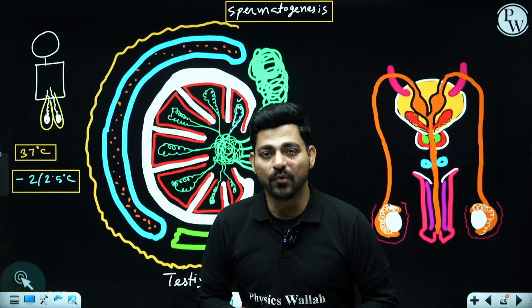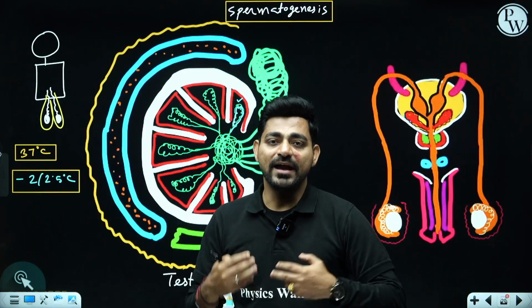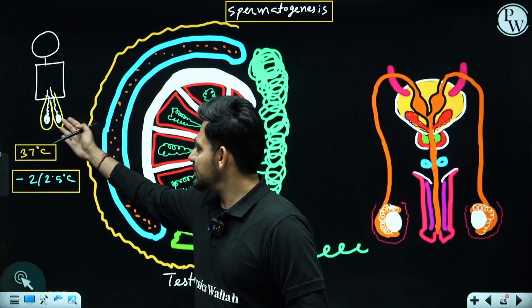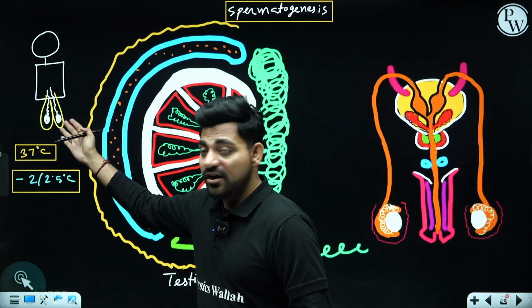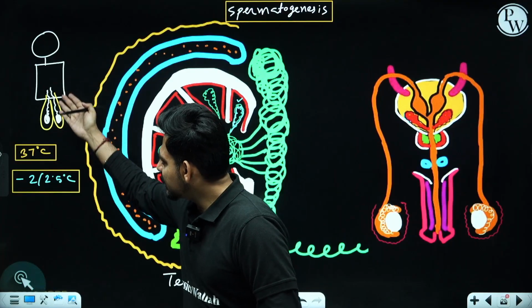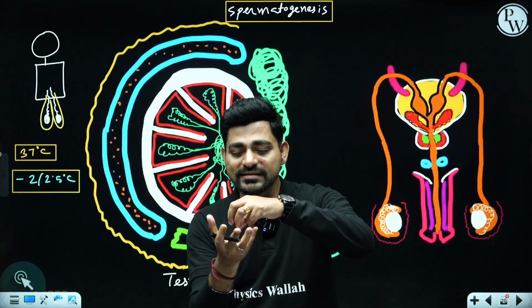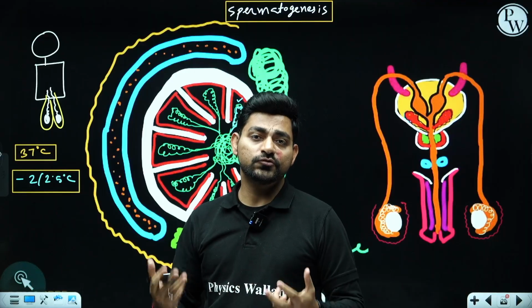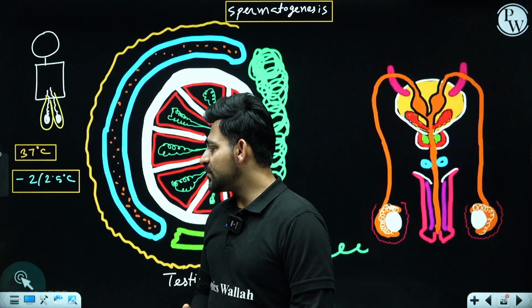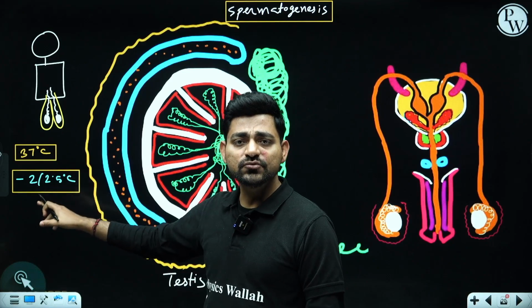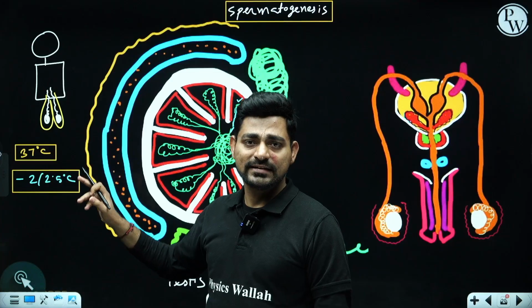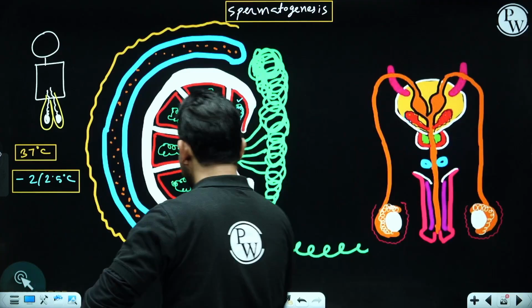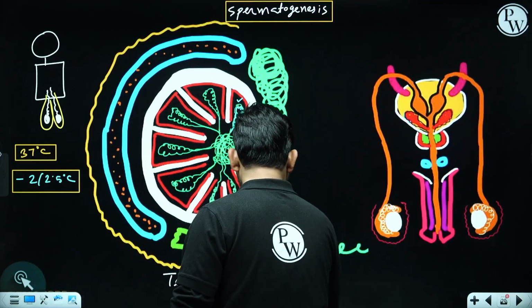That's why during our embryonic development, the testes descend outside the abdomen and are situated inside the extra abdominal sacs called scrotal sacs or scrotum, in order to maintain 2 to 2.5 degrees Celsius lower temperature. Okay, and what are these particular structures? You need to know their names.